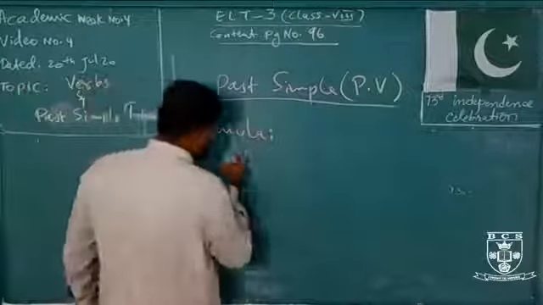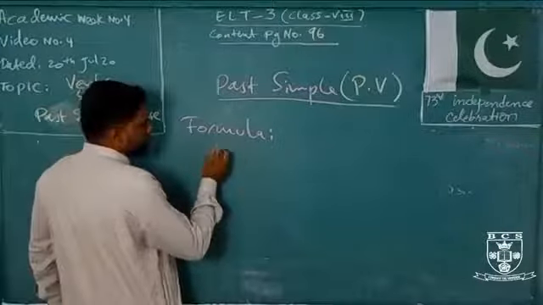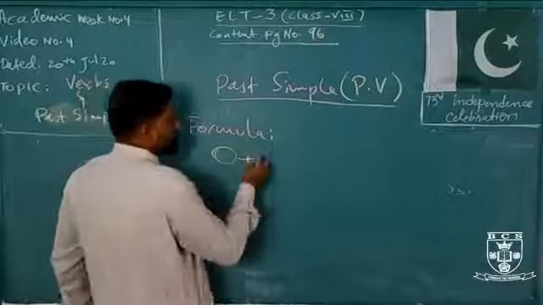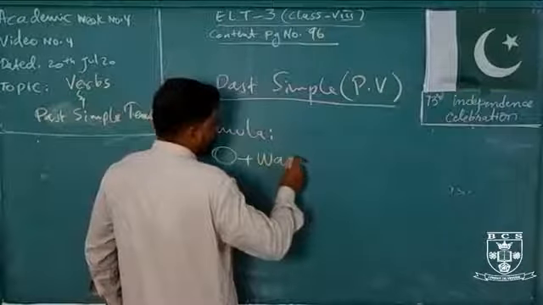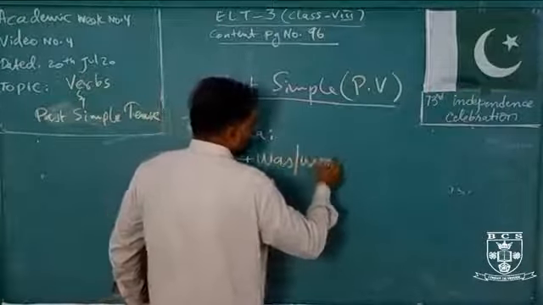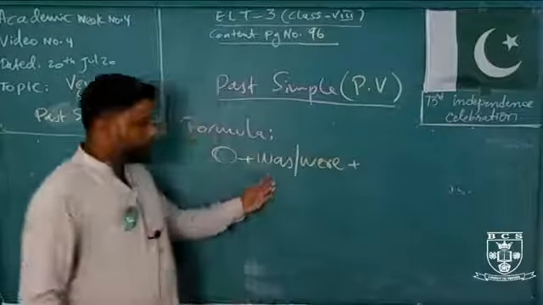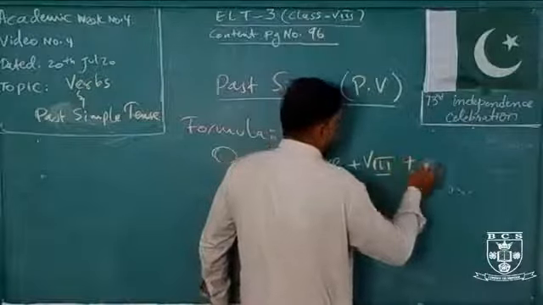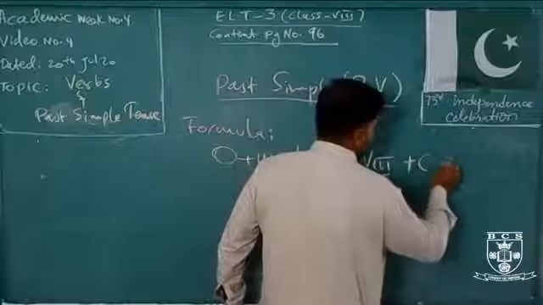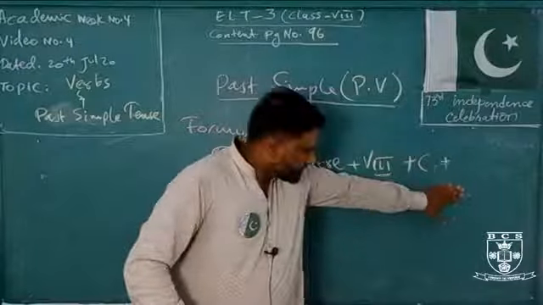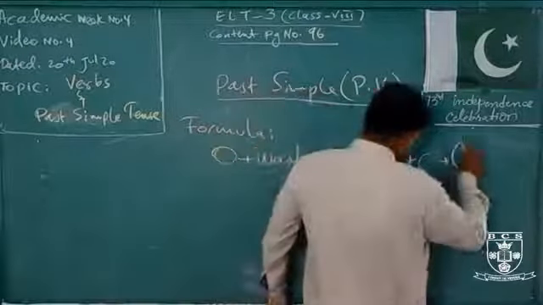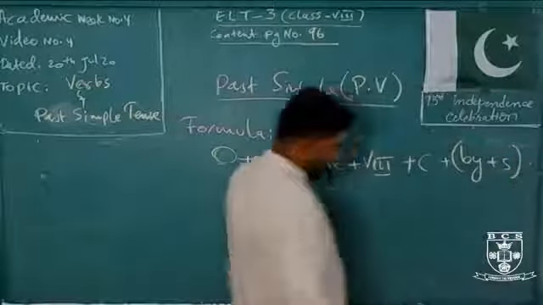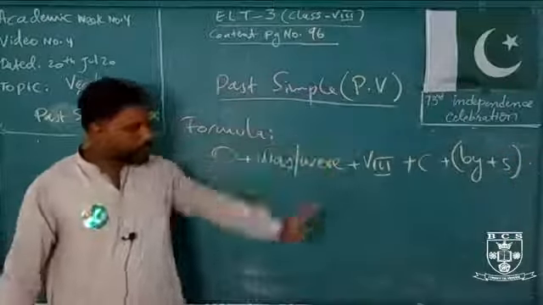The formula is very easy. In passive voice, what happens? The object comes first. After the object we put was, the helping verb, and after that the third form of the verb, plus complement if it is required, then plus by plus subject, like this.